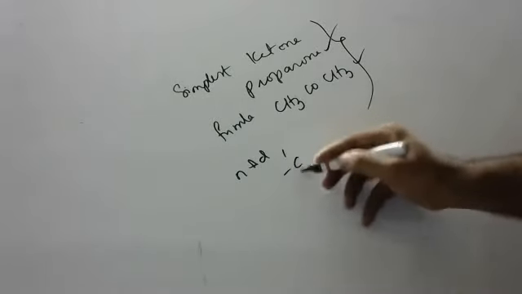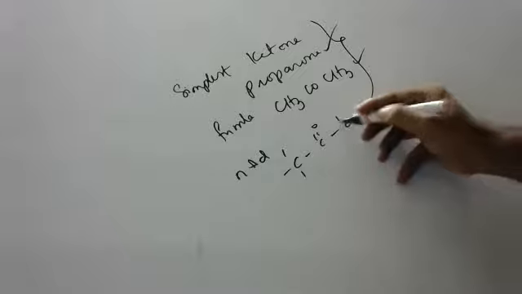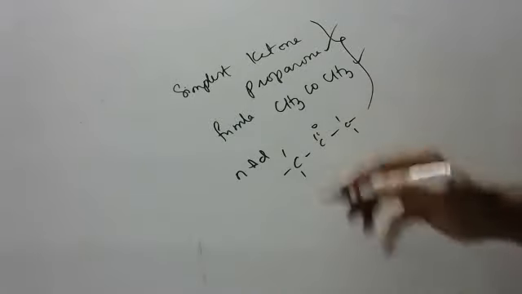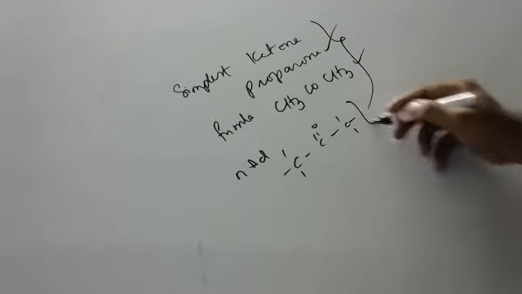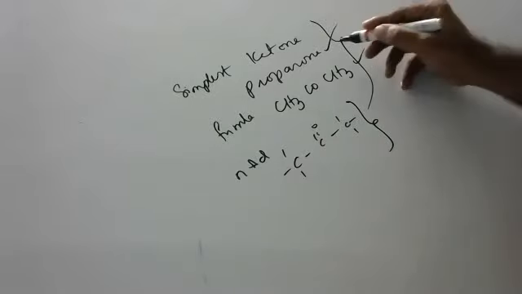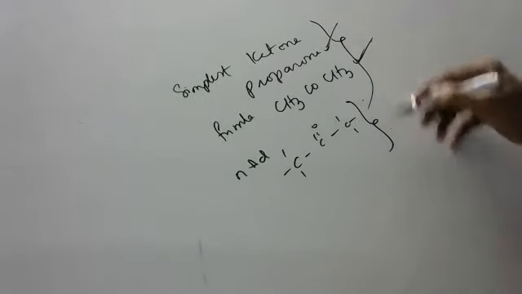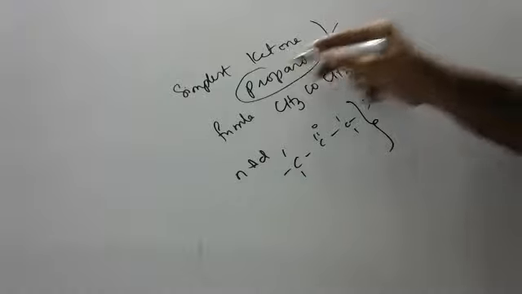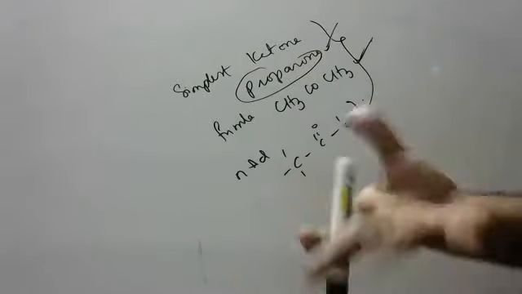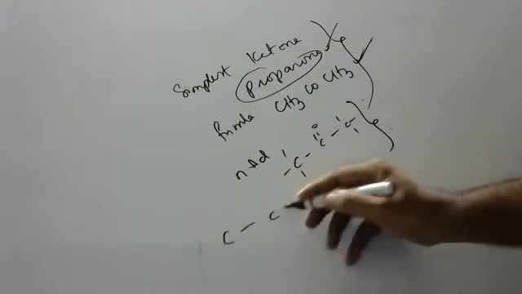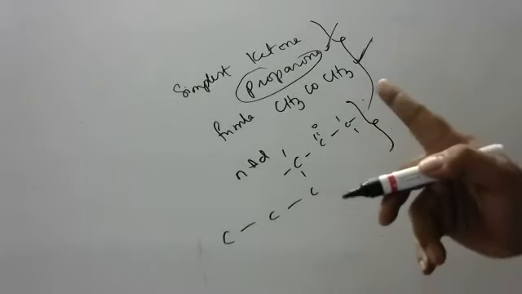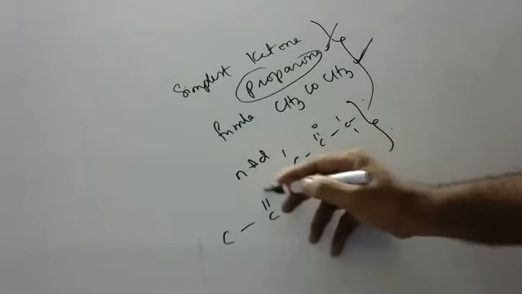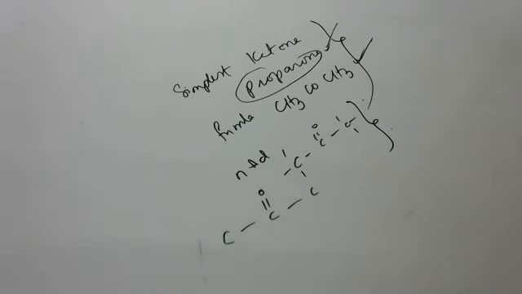Normal structure is this. Dot structure, you know how to draw, no? And for this, it will carry 1 mark. Or sometimes they will give half mark for the dot structure and half mark for the normal structure. It depends, children. So the basic ketone is propanone. Don't say methanone or ethanone, because it is not possible. Ketone should always come in the middle, and that is how ketones are formed.